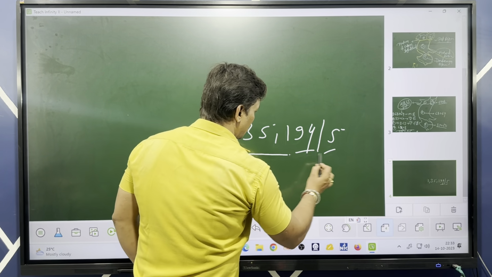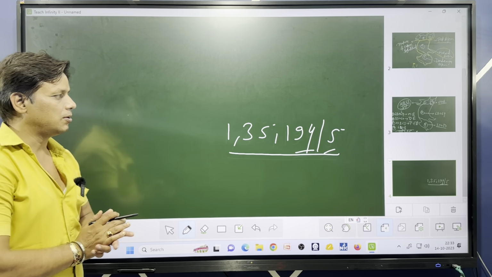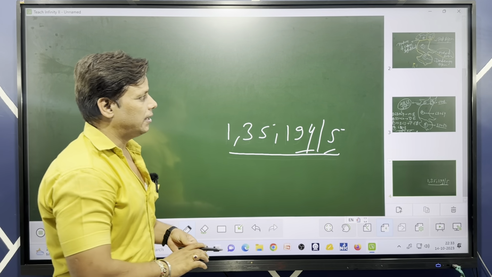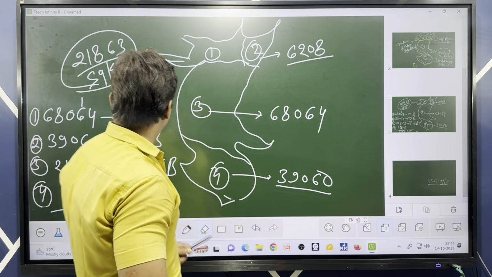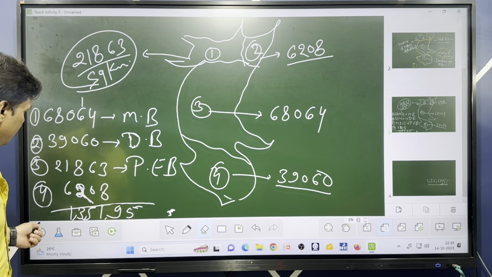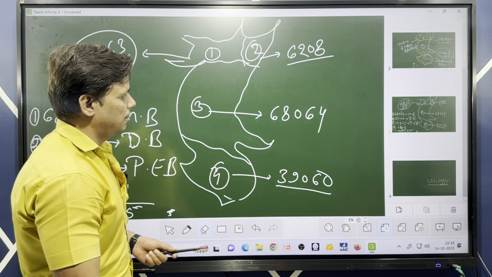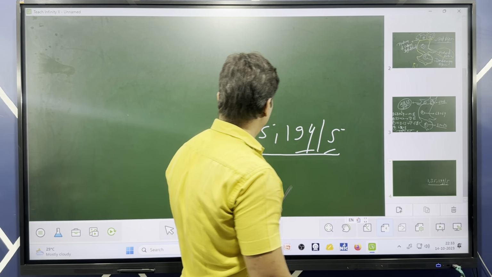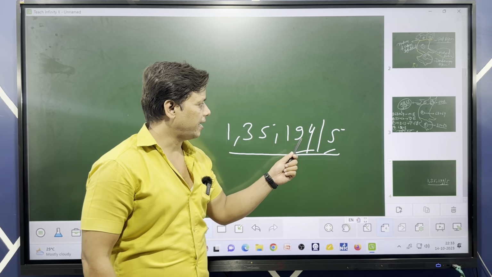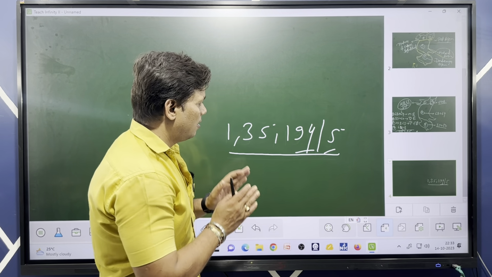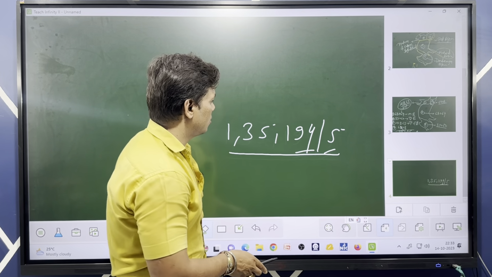So what the total area? 1,35,194. Okay, what we earlier calculated, all this separated data, will give you what? 1,35,194. That is the exact area of your Chhattisgarh.